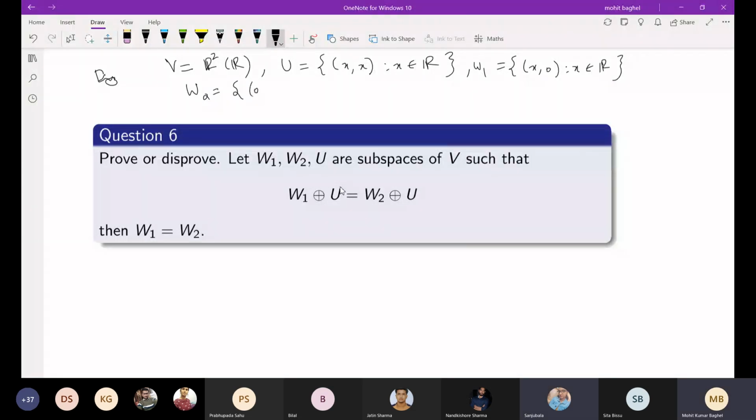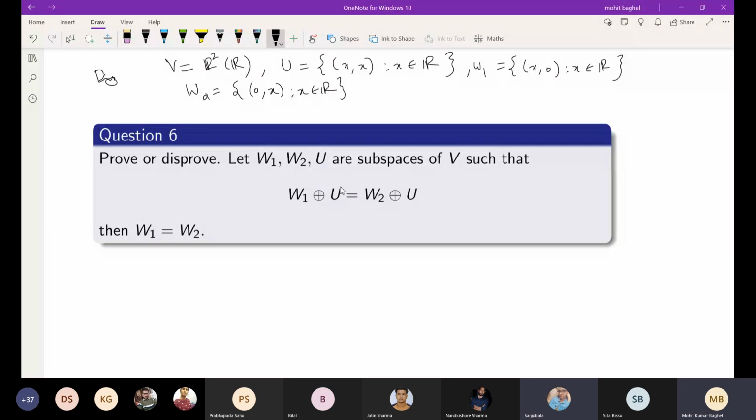You can also take x, right? Yes, there is no problem. So, sir, it forms the direct sum W1 plus U equals V, and W2 plus U direct sum is equal to V, but W1 and W2 are not equal, sir.